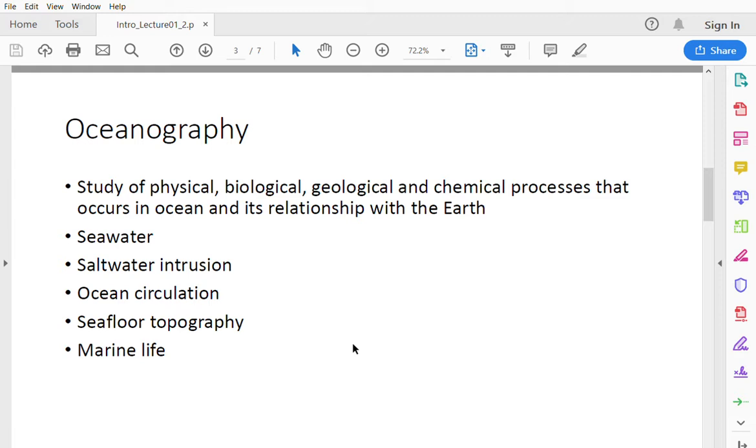So in oceanography, we mostly focus on what happens inside the ocean, the habitat of the ocean, what type of animals live in the ocean, what is the physics and chemistry involved in the ocean that makes that habitat possible for different organisms, whether plants or animals, and what makes the ocean as we see it today. So that's what we study in the field of oceanography.